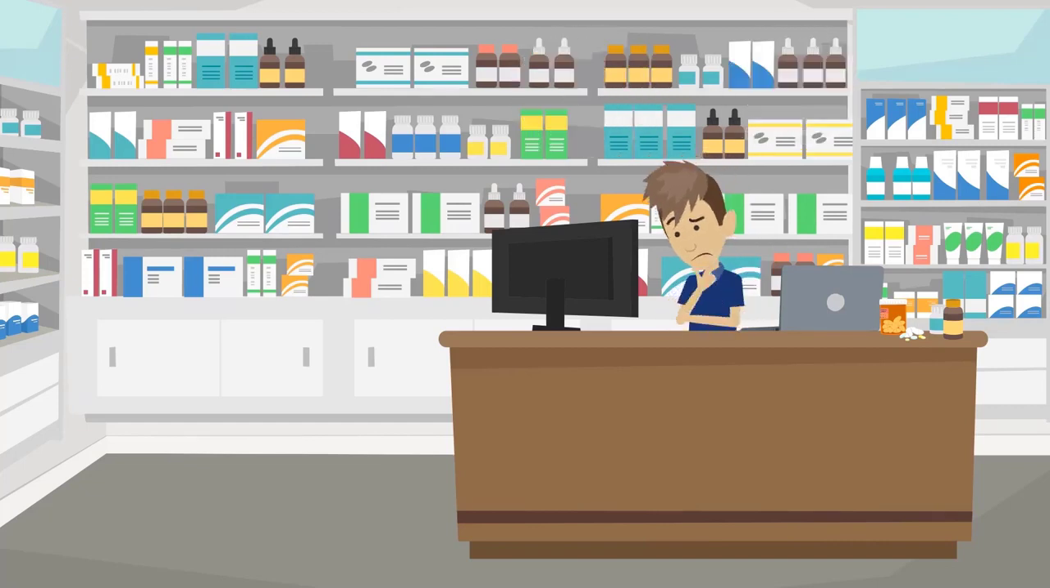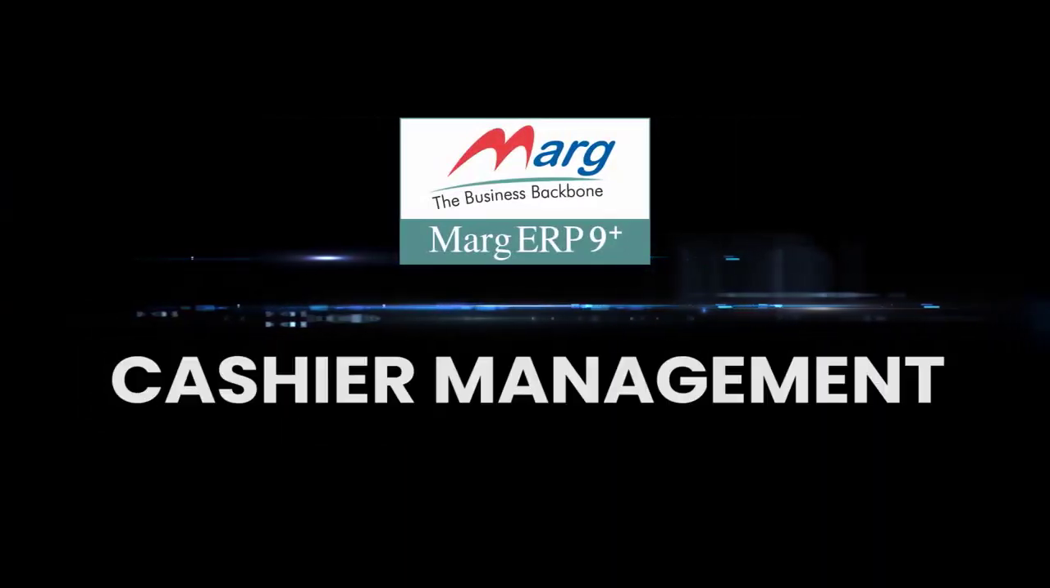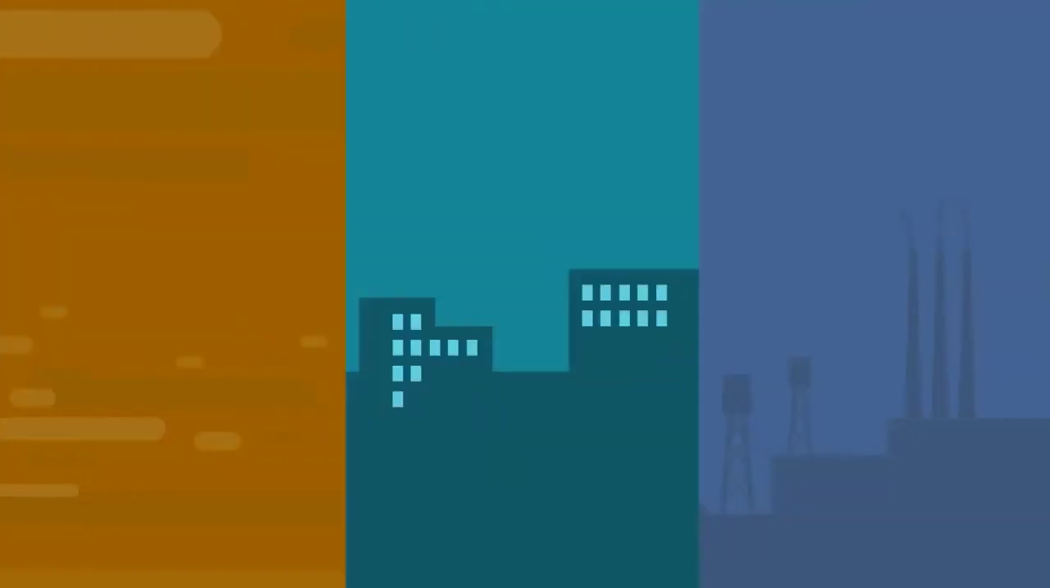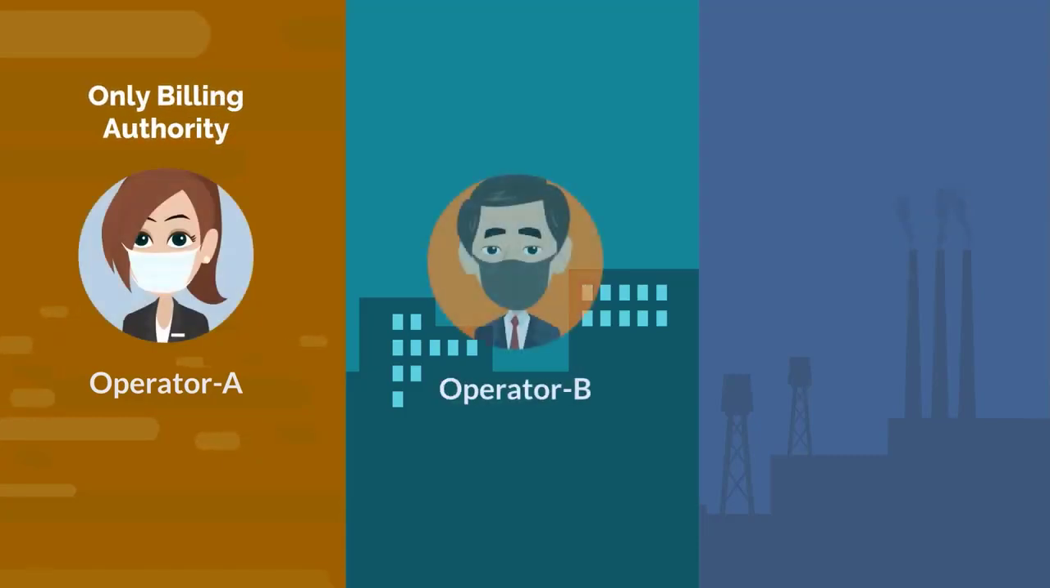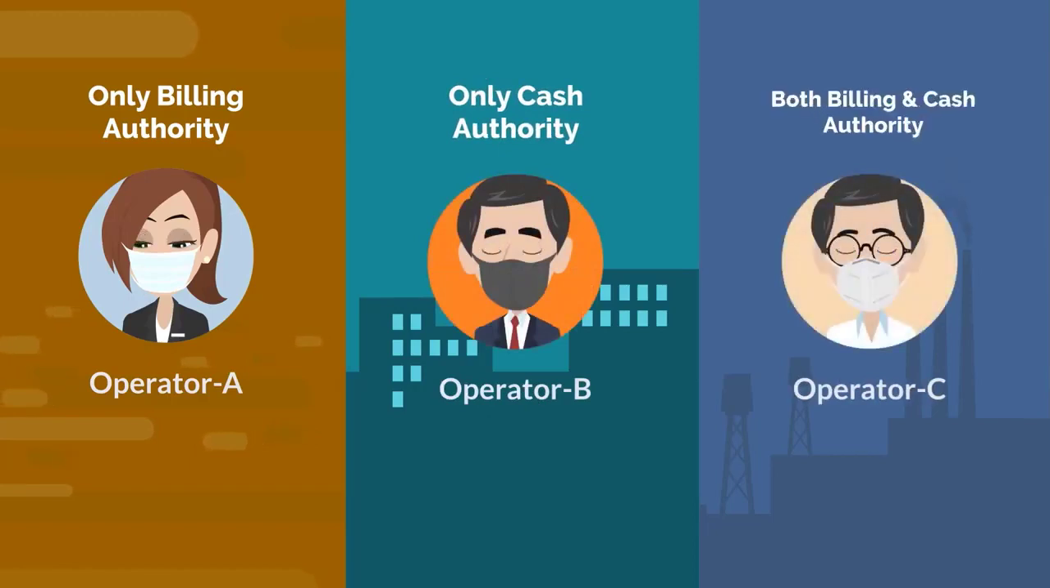So seeing all these problems, MargERP has brought a very beneficial option of cashier management for its retailers to manage the cash drawer of their retail store. With the help of this option, you can give authority to each of your operators according to your requirement. That means you can set which operator will only do the billing, which operator will only handle the cash, and to which operator you want to give the authority for both billing and handling the cash.